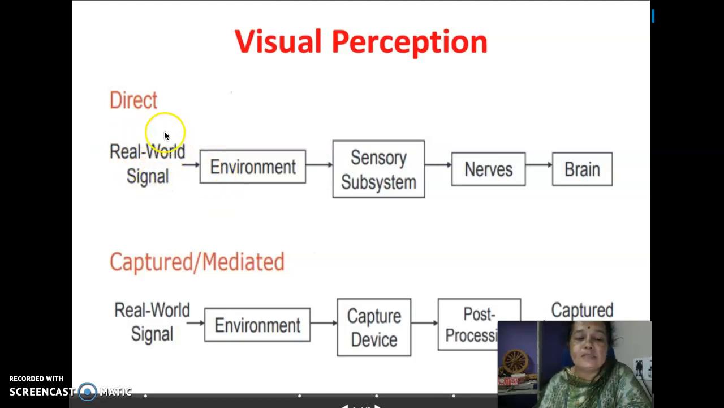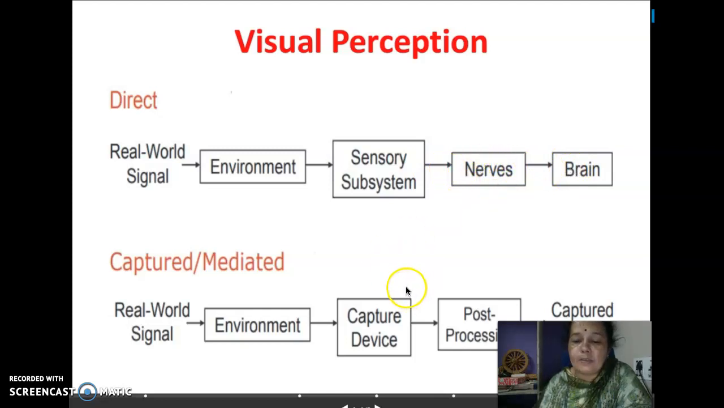So this is the object in our surrounding. We call this a real world signal, and that is seen using the sensory subsystem. That is, for seeing we have eyes, and whatever the eyes, the seeing sense captures, it is connected to the brain via nerves.